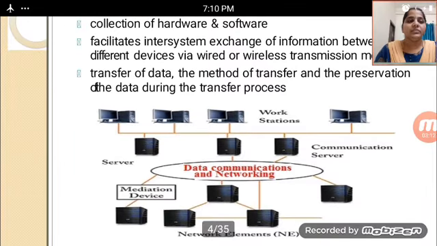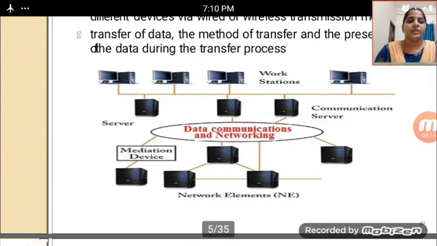In this, a figure will be there showing how the network is connected with some systems. First one, we have a network element. In this case, first we have data communication and data networking. How do we communicate? In this figure I have shown it. So many systems with the connection of more than 4 devices will be there, that is, a workstation.